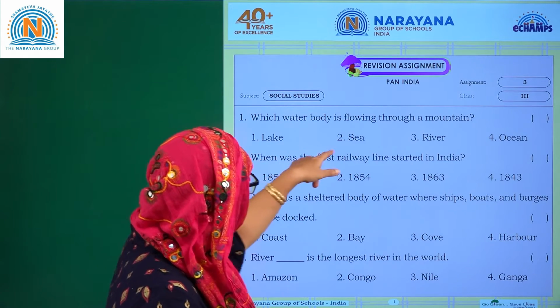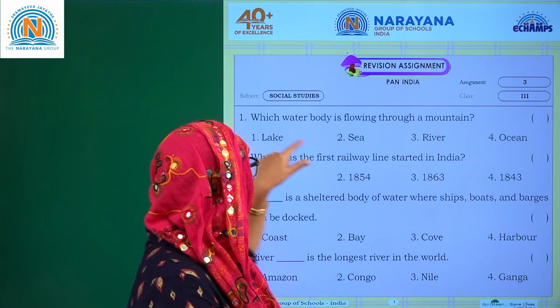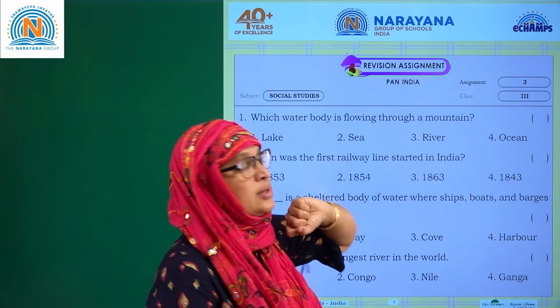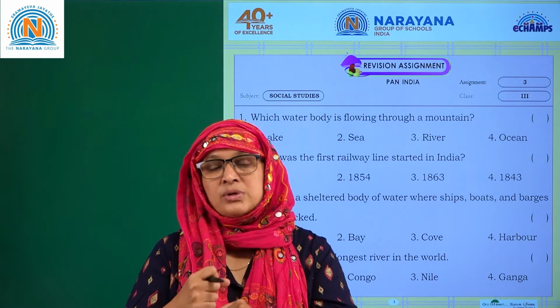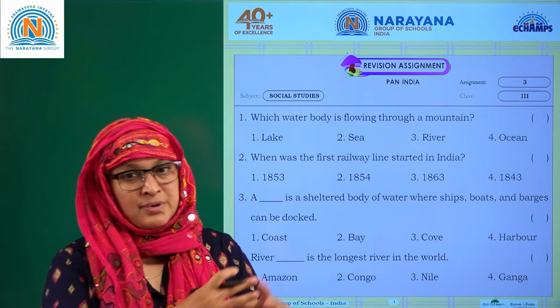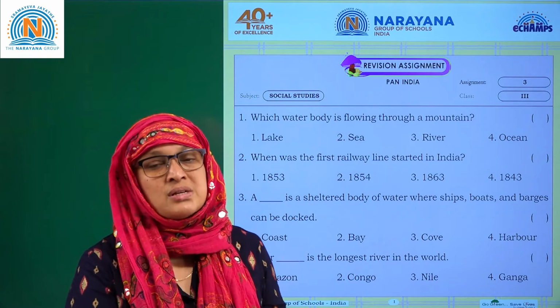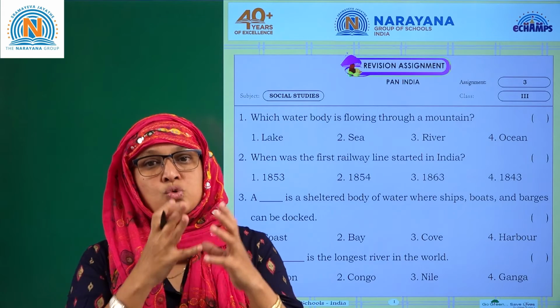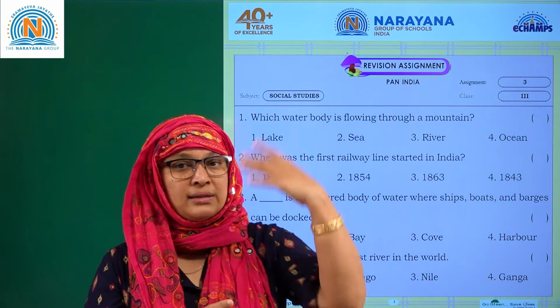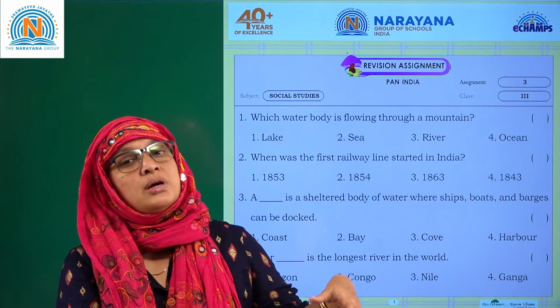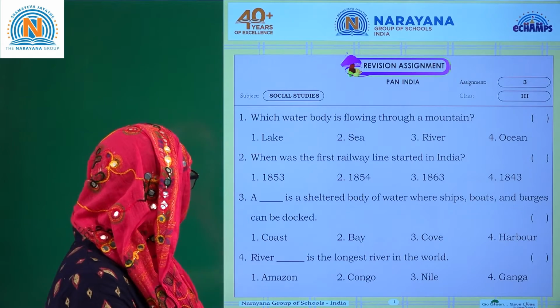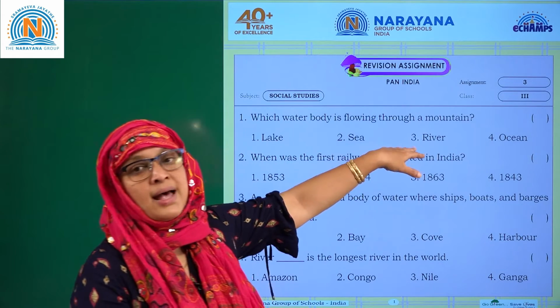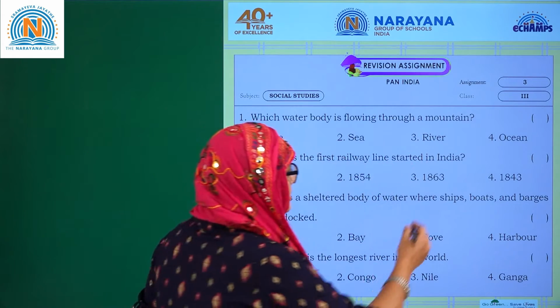Which water body is flowing through the mountain? This is a mountain. It can be a glacier mountain, it can be a rocky mountain like the Western Ghats. So which water body is flowing from the mountain? It's the origin, it's a source, it's a river. Like the glacier is the source of the Ganga and the peninsula has the Godavari and Krishna. So here, lake, sea and river. The answer is river. 3 is the answer.